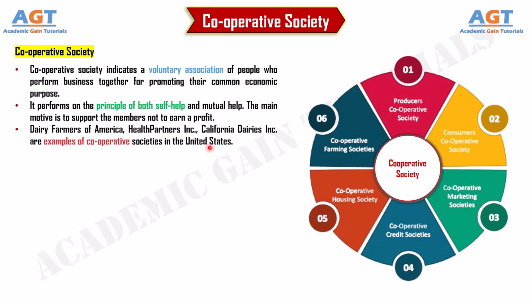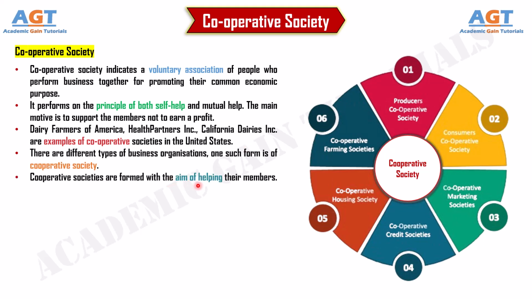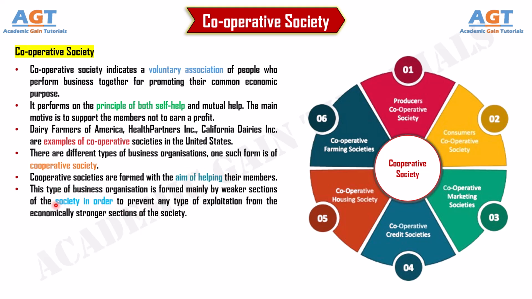There are different types of business organizations. One such form is the cooperative society. Cooperative societies are formed with the aim of helping their members. This type of business organization is formed mainly by weaker sections of the society in order to prevent any type of exploitation from the economically stronger sections of the society.